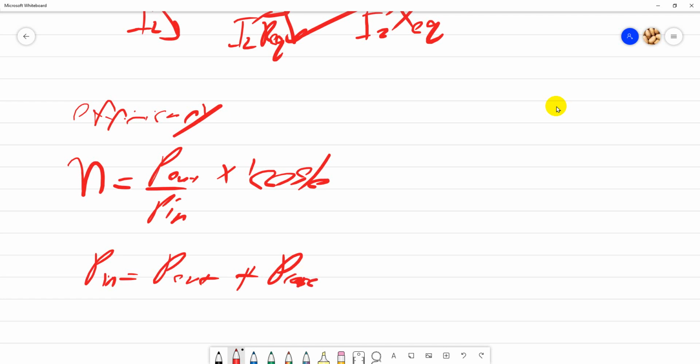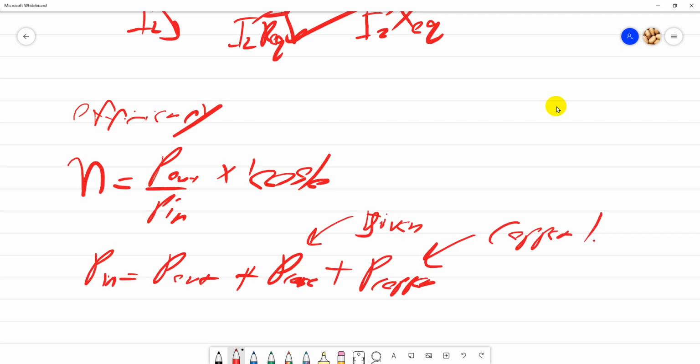P core loss is usually given. You can calculate it also, but it's not in your syllabus. And P copper, so copper loss.